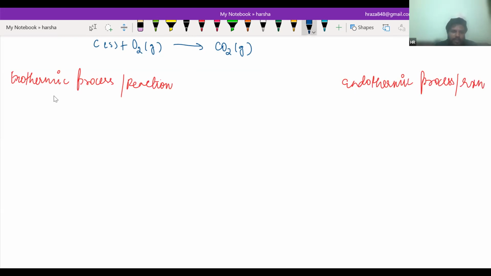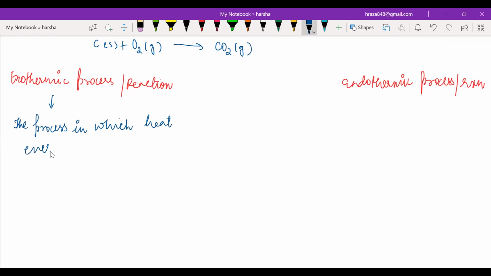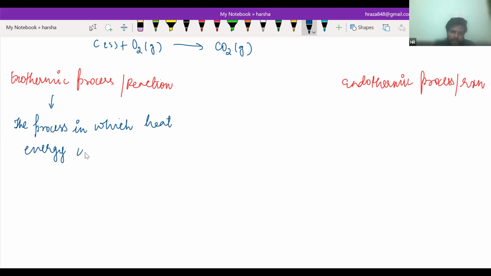Now see, what is an exothermic process? The process or reaction in which heat energy is evolved. That is called an exothermic process. We can take an example like burning of natural gas, that means combustion.